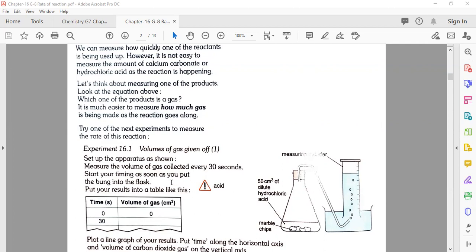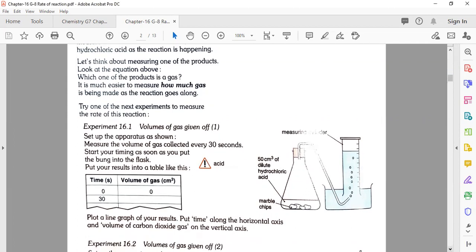Here you have an experiment. Let's see what it is going to tell us. Set up the apparatus as shown, and measure the volume of gas collected over 30 seconds. It gives us the time period, because you know very well about the rate. The rate we discussed before: the amount of product produced, or the amount of reactant used, during a time. When we divide, we get the rate. So it tells us 30 seconds as the time period.